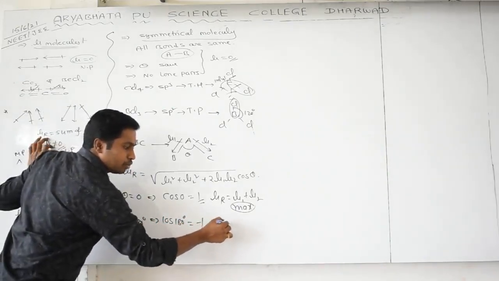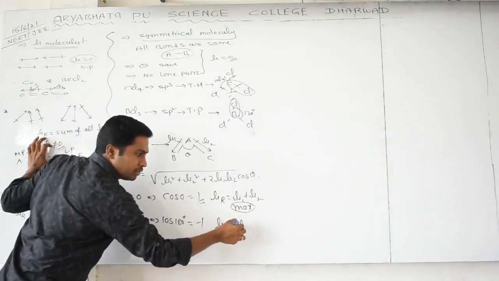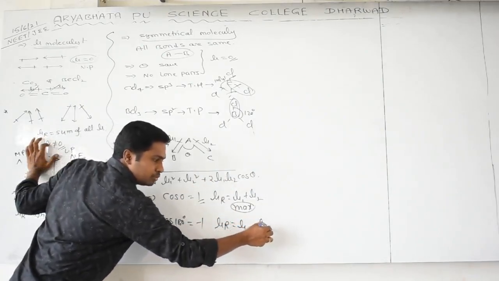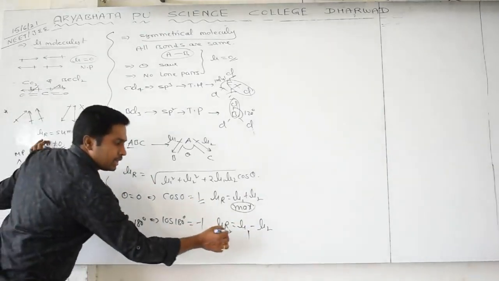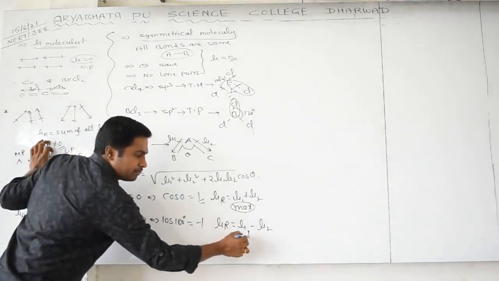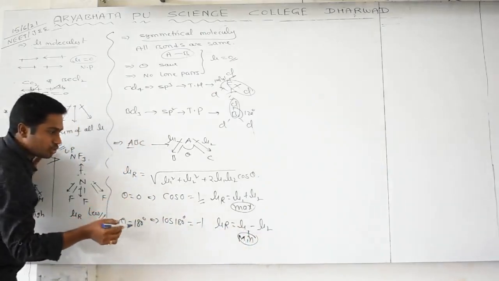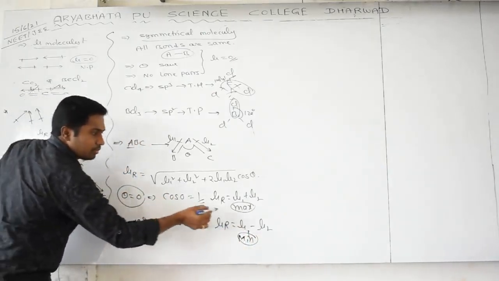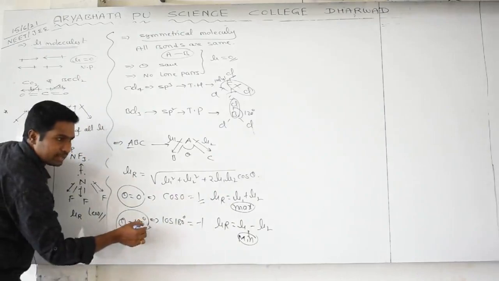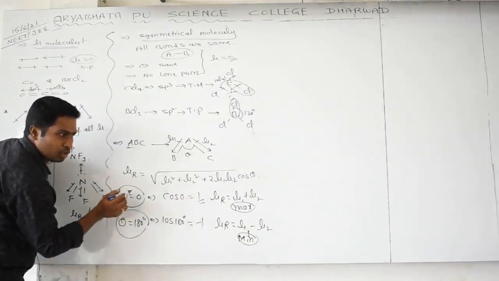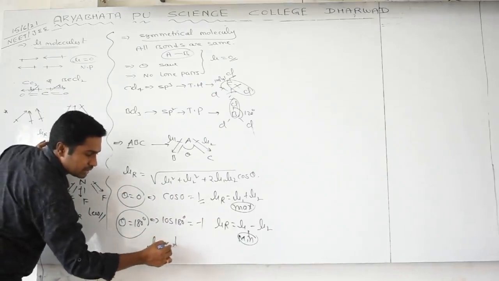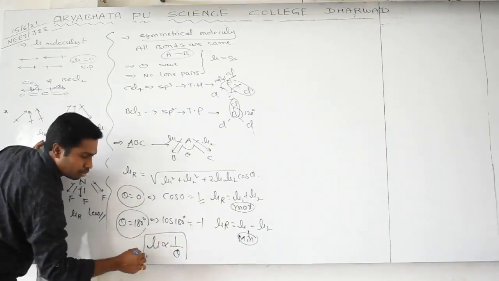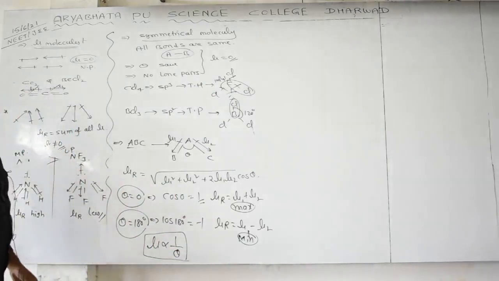Then the resultant dipole moment, substituting in this formula, is mu1 minus mu2. We are getting the resultant dipole moment because of subtraction, so the resultant value will be minimum. Did you observe? Angle is 0, maximum. Angle is 180, minimum. What is the relation? Lower, higher, higher, lower. That's why dipole moment is inversely proportional to the angle between the bonds. Very important thing. Did you get it?